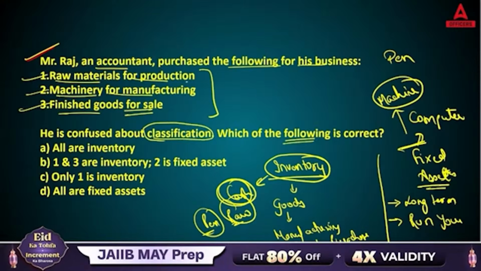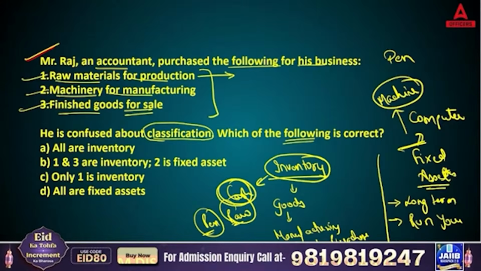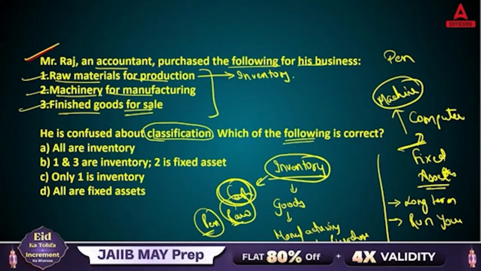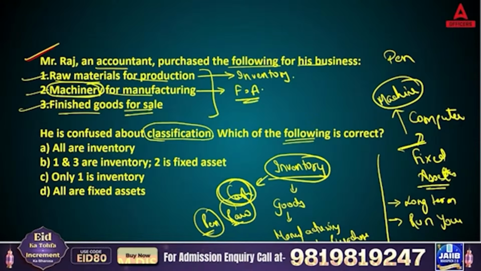So raw material for production, that is going to be your daily purchasing, manufacturing. Yes, correct. So that is going to be inventory. Next, machinery for manufacturing. So machinery, every day are you going to purchase? No. So that is going to be fixed assets. You will use the same machine for the long term. Then finished goods for the sale, that is going to be inventory.